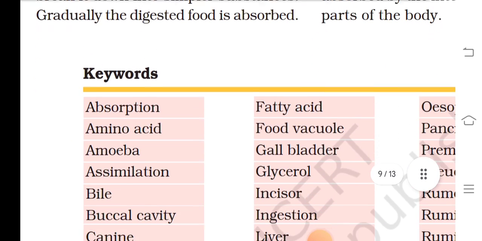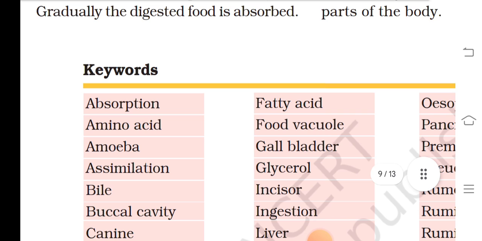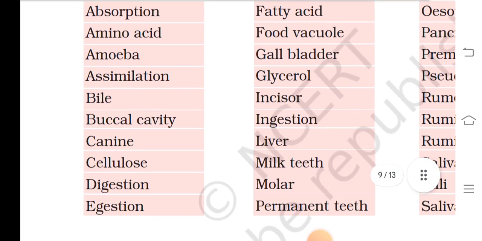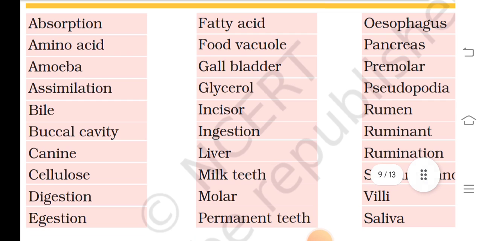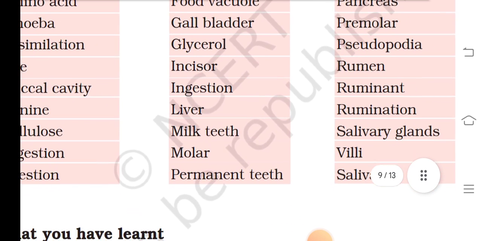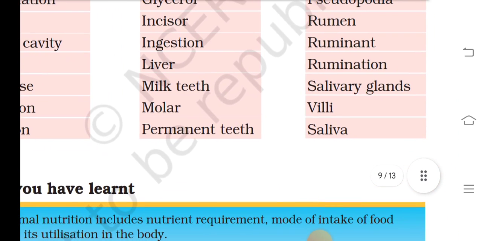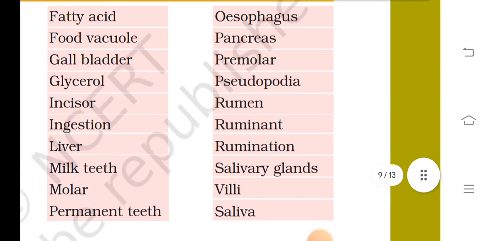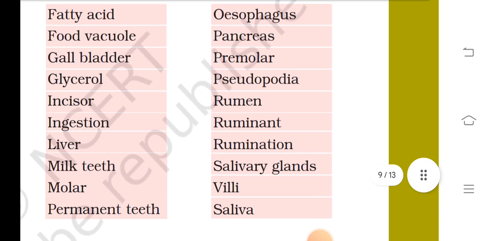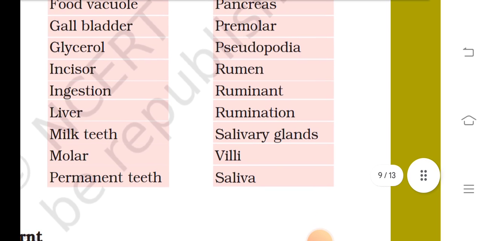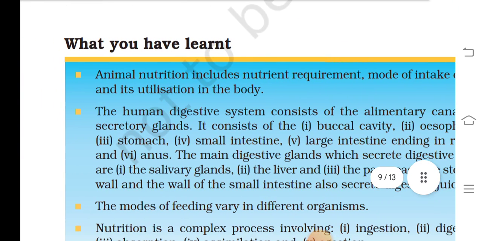Keywords: amino acid, amoeba, assimilation, bile, buccal cavity, canine, cellulose, digestion, egestion, fatty acid, food vacuole, gallbladder, glycerol, incisors, liver, milk teeth, molar, permanent teeth, esophagus, pancreas, premolar, pseudopodia, ruminant, rumination, salivary gland, villi, and saliva.